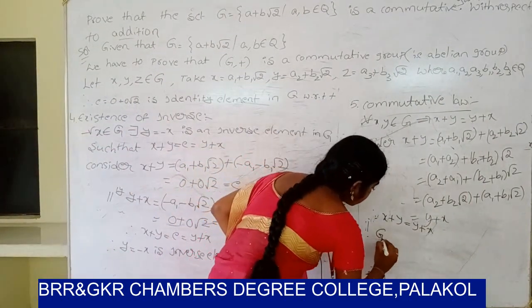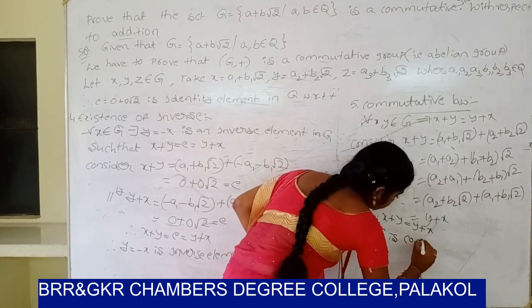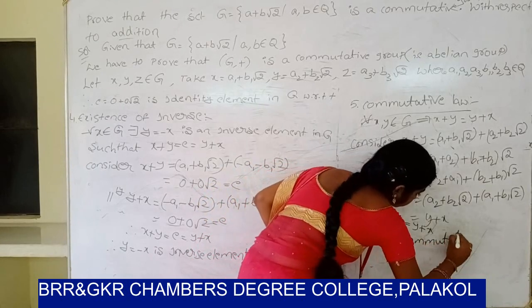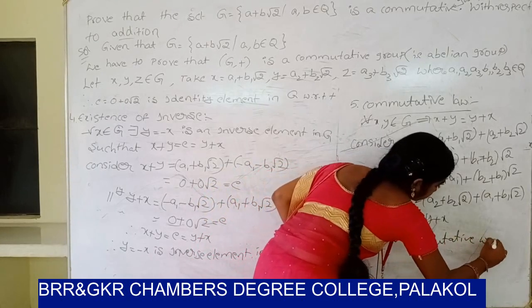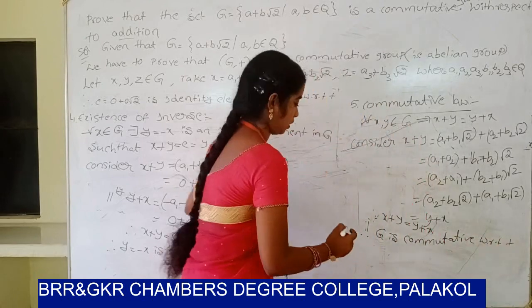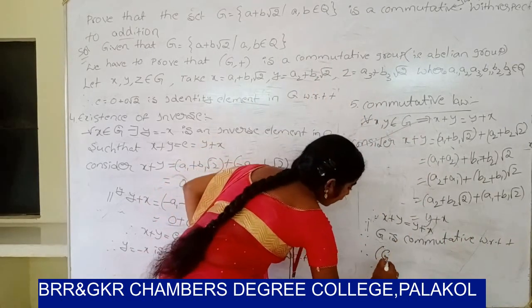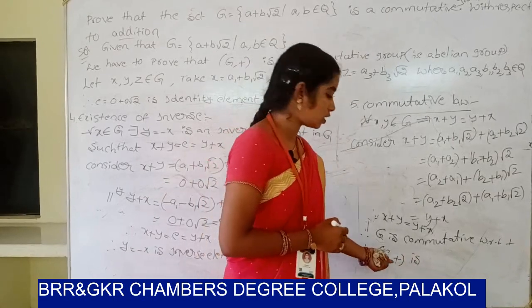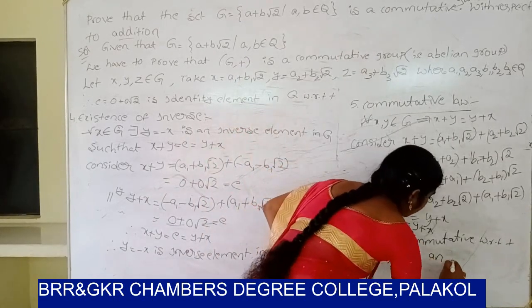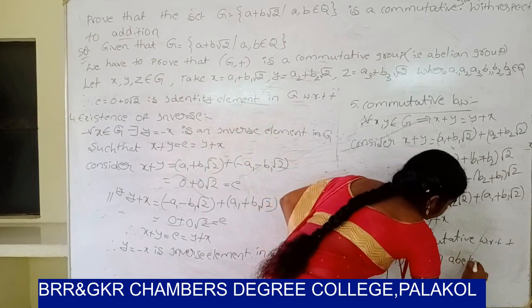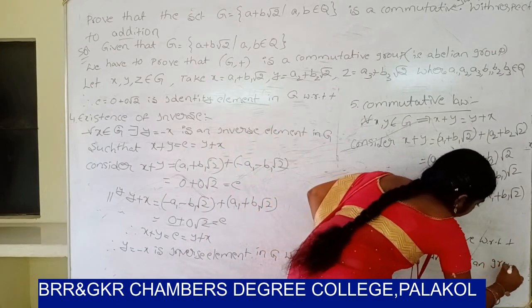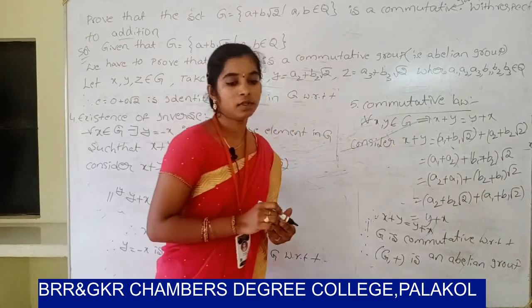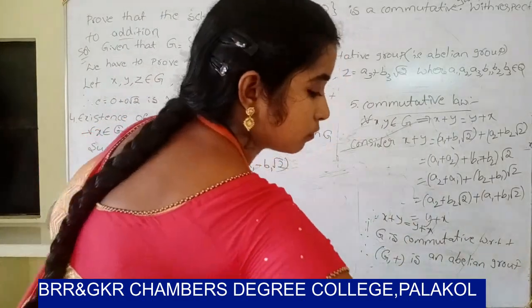Therefore Z is commutative with respect to plus. Therefore the algebraic structure Z, plus is an abelian group. This is the problem. And next problem.